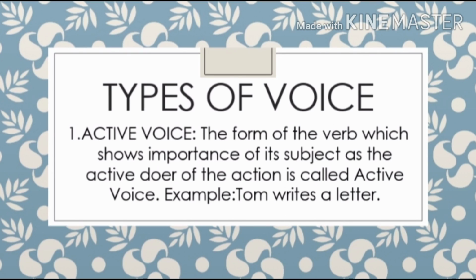The form of the verb which shows importance of its subject as the active doer of the action is called active voice. That means when emphasis is given on the subject, the one who does the action, that is called what? Active voice. So you can see the example that was given to you earlier. Tom writes a letter. In this sentence, who is given importance? It is Tom, the one who is doing the action. Who is writing the letter? Tom is writing the letter. So in this sentence, the emphasis is on the word Tom. So it is called active voice.